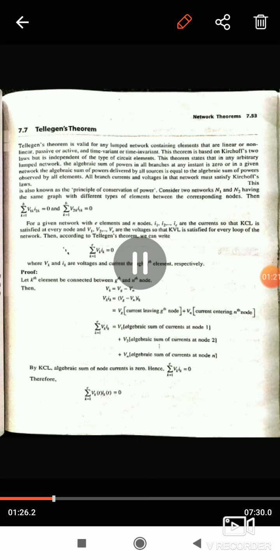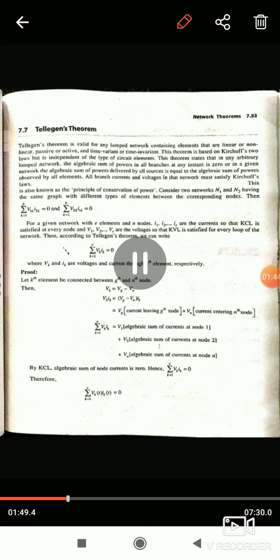Consider two networks N1 and N2 having the same graph with different types of elements between the corresponding nodes. Then sigma k equals 1 to b, v1k i2k is equal to 0, and sigma k equals 1 to b, v2k i1k is equal to 0.